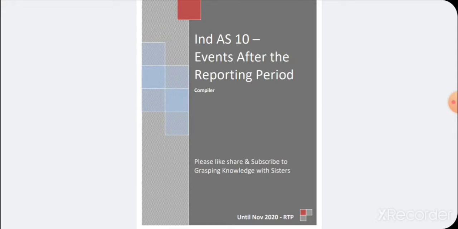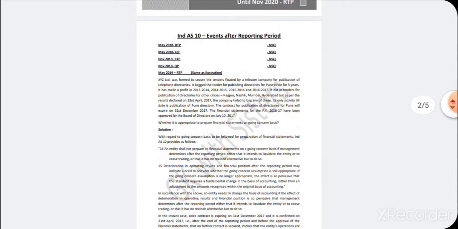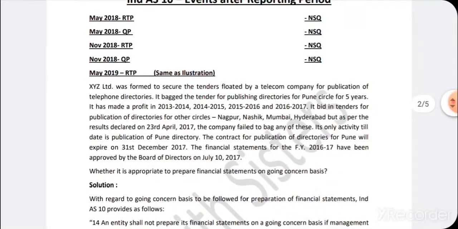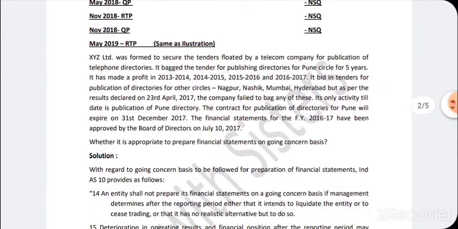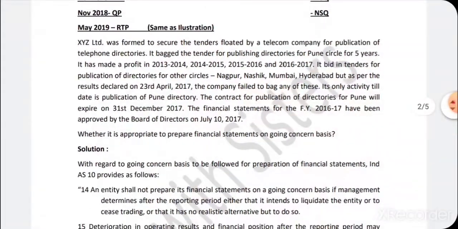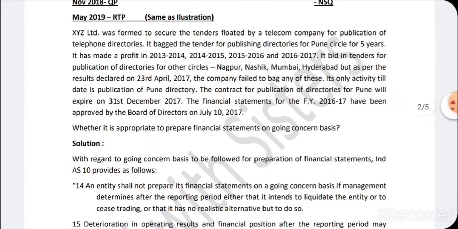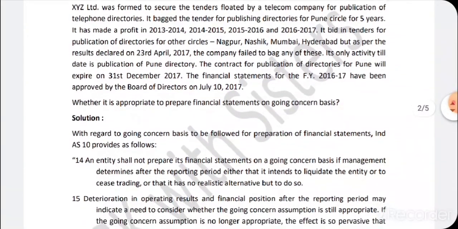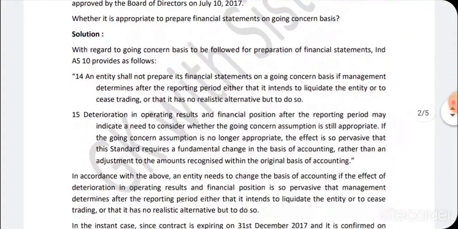So come, let's continue with our Ind AS 10 compiler. I have found only a few questions, but they are already discussed as illustrations. Come, let's go through. In the May 2019 RTP, this question has been given, but the same question, ditto, has already been discussed as an illustration while discussing the study material. If you want this question to be clear to you, please go through the previous video.